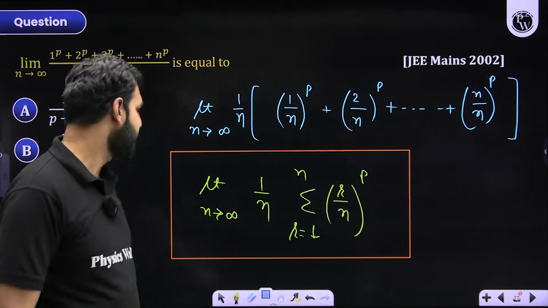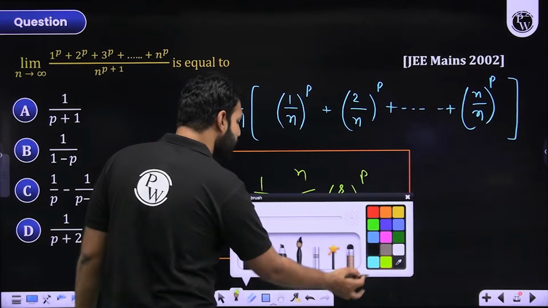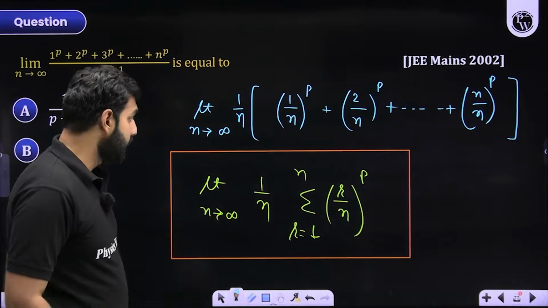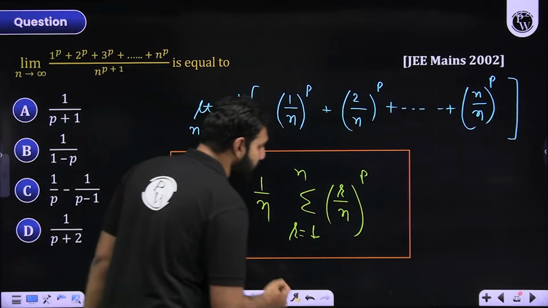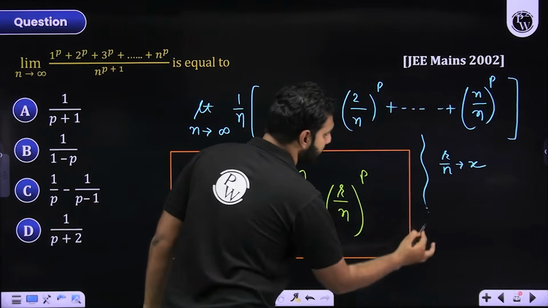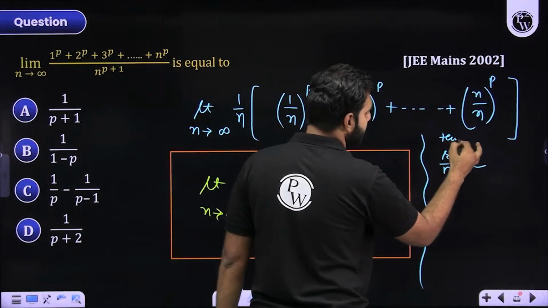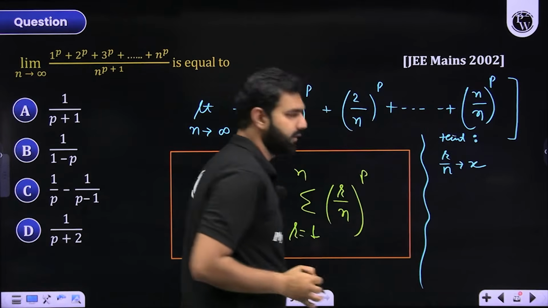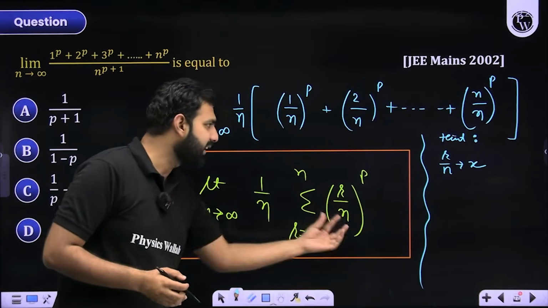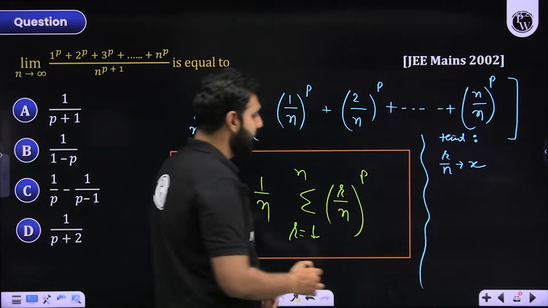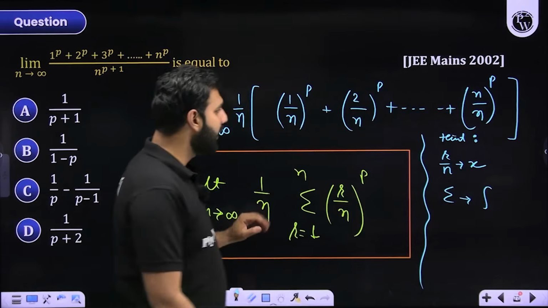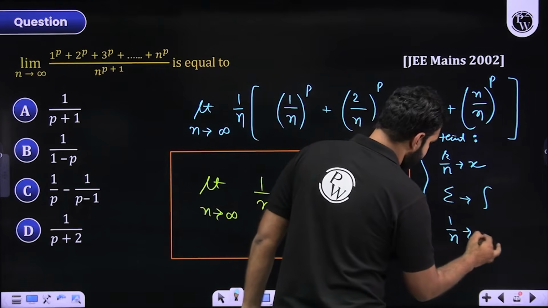Now I'll answer why. Because I'll use some transformations. I'm sharing another technique with you, a direct technique. So the change which you do is, always remember, we replace r by n by x. This is the technique, the idea, the formula. Trick is a very bad word here, I'll say the standard technique. So r by n is replaced by x. That summation sign gets converted into the sign of integration. This 1 by n is replaced by dx.